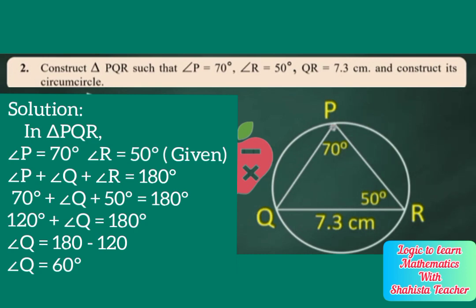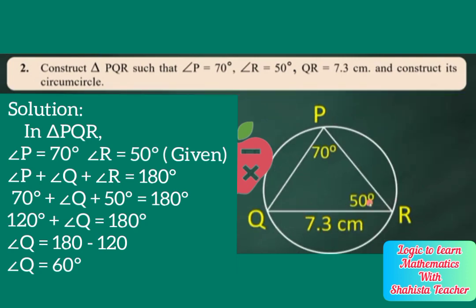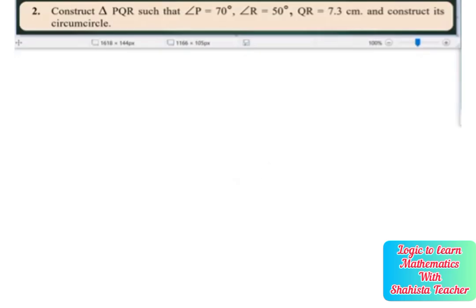Angle P is 70 degree plus angle Q as it is plus 50 degree is equal to 180 degree. Now 70 plus 50 is 120 degree, plus angle Q is equal to 180 degree. Now angle Q on the left hand side is equal to 180 minus 120, that is 60 degree. So here angle Q is equal to 60 degree. Now we know the value of angle Q.